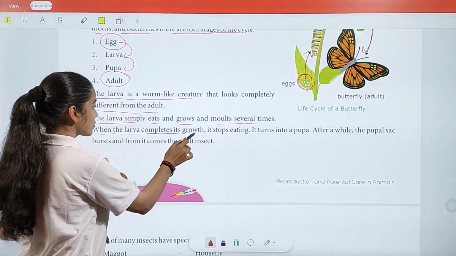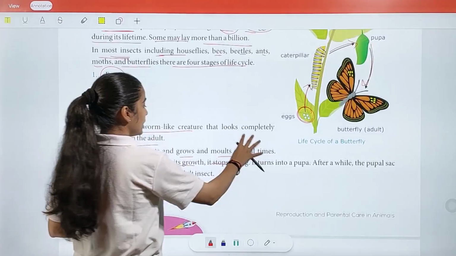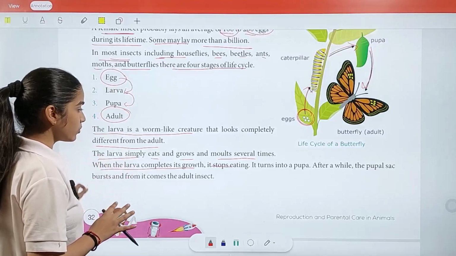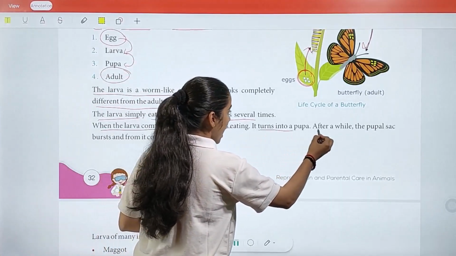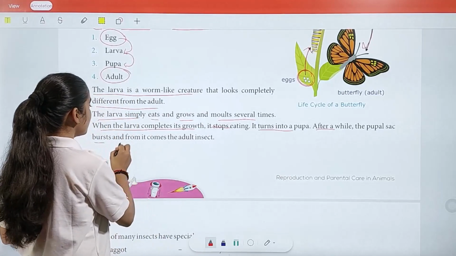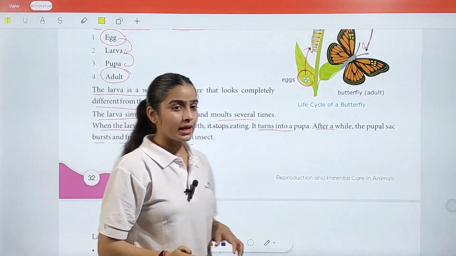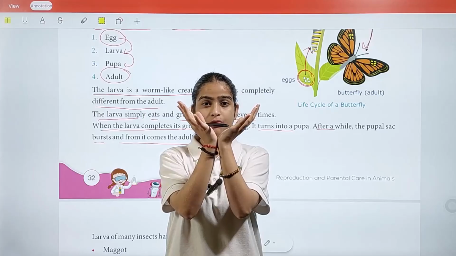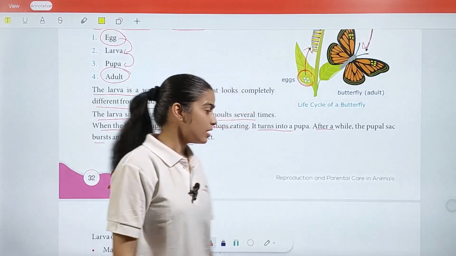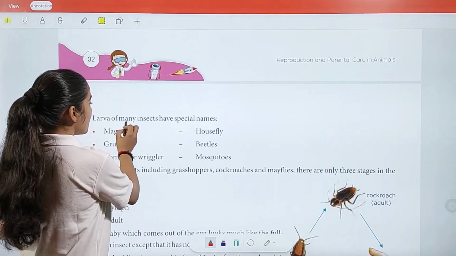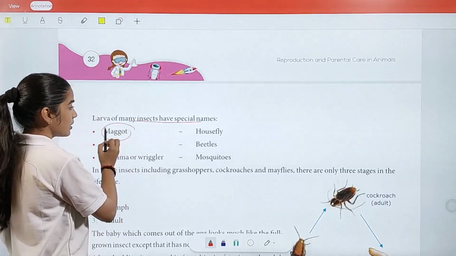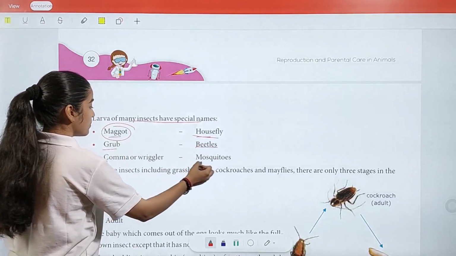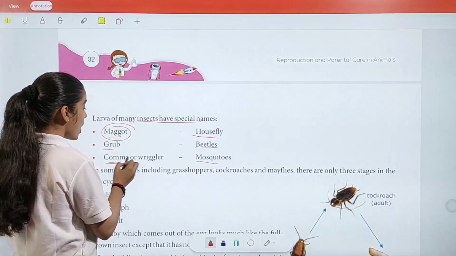When the larva completes its growth, it stops eating. So generally larvae eat for their growth, and when they completely grow, they stop eating. It turns into a pupa. After a while, the pupal sac bursts, and from it comes the adult insect. So it is this kind of pupa we have, and it slowly bursts, and out of it a beautiful butterfly comes out. So larvae of many insects have special names. Housefly larva is called maggot, beetle larva is called grub, and mosquito larva is called wriggler.